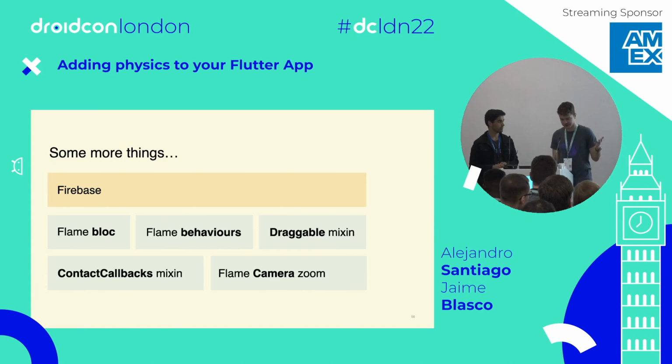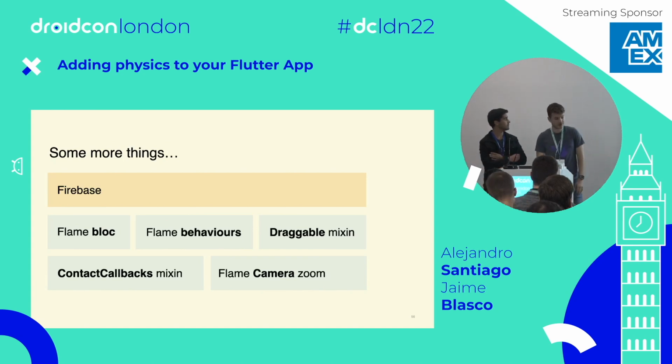Okay, so in the actual demonstration, we used more things. One of the things that we were using was Firebase to connect everything up. Then we were also using Flame Bloc. Bloc is a state management solution, and it doesn't need to be Flutter. We were using Flame Bloc to actually bridge the gap between the Flutter application and our actual demonstration. Then we were using a behavioral pattern. You can look at Flame Behaviors. It's a package maintained by VGV, and you can see how to actually scale your game a little bit further.